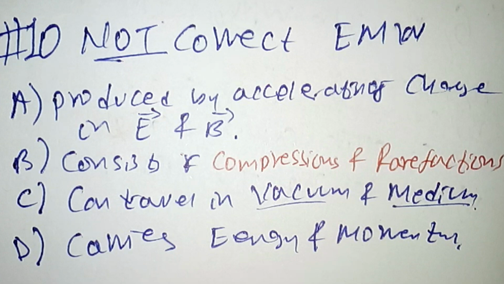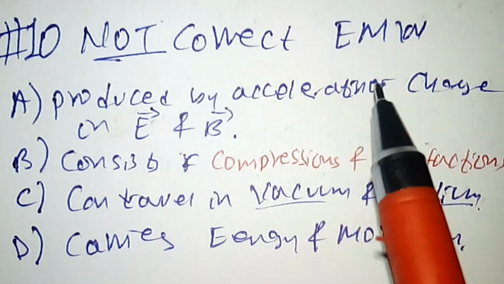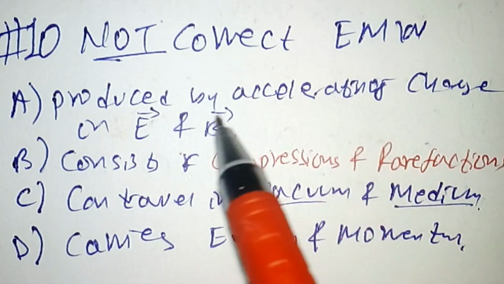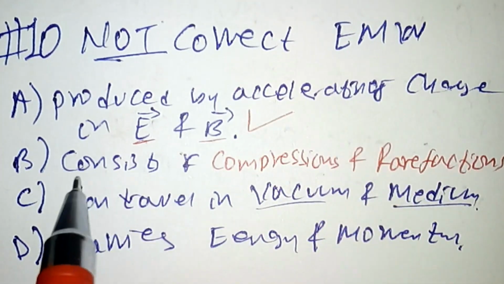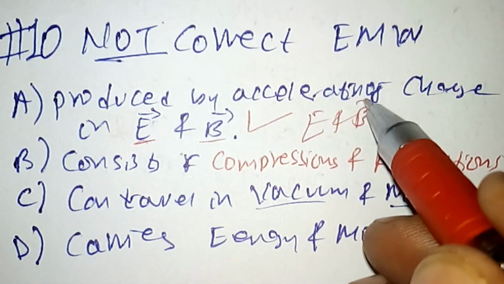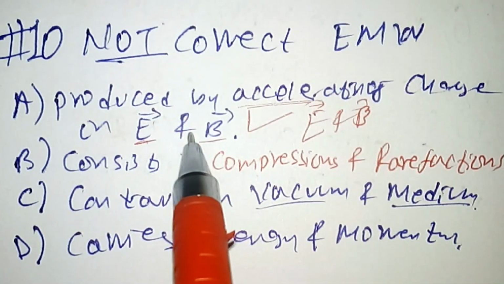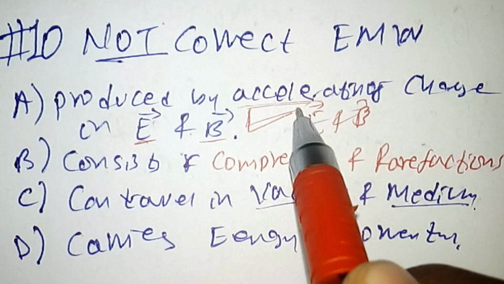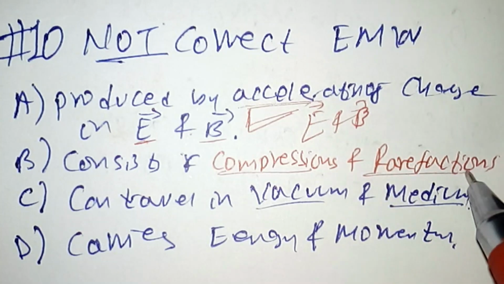So which of the following statements is not correct about the electromagnetic wave? A says electromagnetic waves are produced by accelerating charge in electric and magnetic field. So this is true because electromagnetic wave is the oscillation of electric and magnetic field. Or if the charge accelerates in both the electric and magnetic field, it produces an electromagnetic wave. So B says consists of compression and rarefactions.